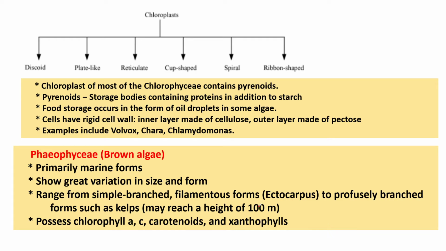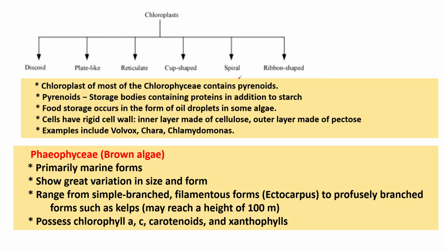Food storage occurs in the form of oil droplets in some of the algae. Cells have a rigid cell wall. The inner layer is made up of cellulose and the outer layer is made up of pectose. Examples include Volvox, Chara and Chlamydomonas. The chloroplast may be discoid, plate-like, reticulate, cup-shaped, spiral or ribbon-shaped; these different types we will find. Flagellation is 1 to 4 to many, equal, apical or subapical flagellae, and gametes and plant individuals are present.